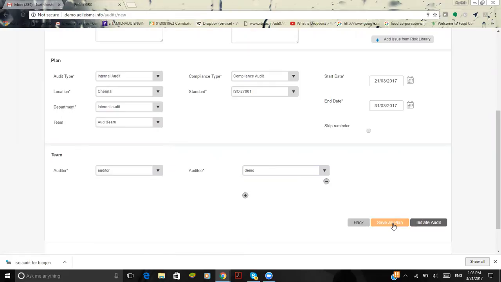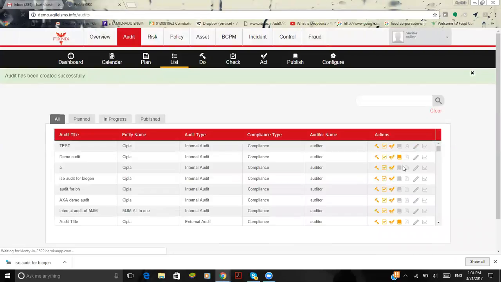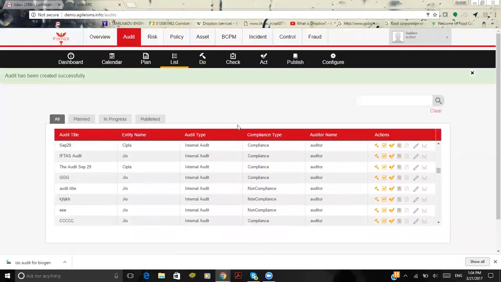This Save as a plan option will help you save this process as a draft. Whether the information is incomplete and you want to continue at the next step, you can save this as a plan. And this Initiate Audit is used for initiating the audit process. So here I initiate the audit process. If you could see, it will be listed in this list.